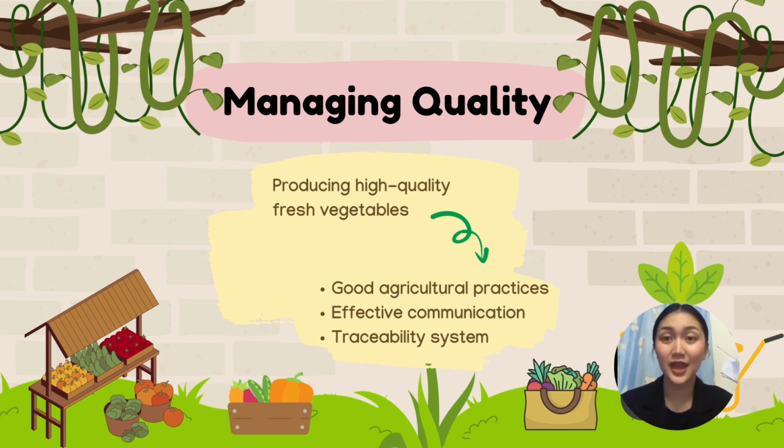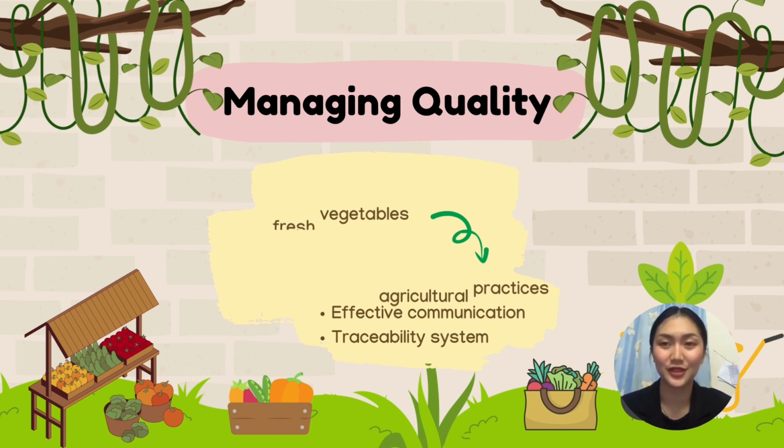Farmers, handlers, and other supply chain participants should receive guidance and training. Traceability systems ensure origin, recall, and consumer confidence in the quality and safety of vegetables. Effective cooperation and communication among farmers, suppliers, processors, distributors, retailers, and consumers are essential for ensuring high-quality fresh vegetables.